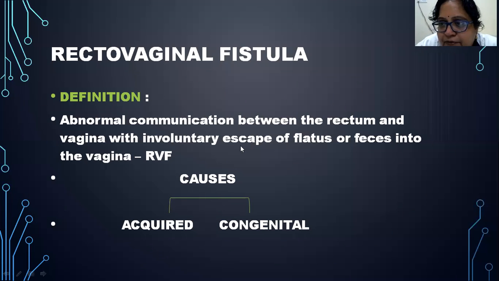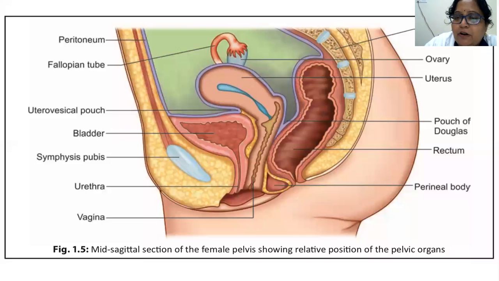The causes for rectovaginal fistula can be either acquired or congenital. Acquired causes are mostly because of trauma or injury. So now we will see how there is an injury to the rectum. This is the rectum. In the anterior upper one third, what is there in front of the rectum? There is the pouch of Douglas. In the lower one third is the perineal body, and behind is the sacrum. This is the curvature of the sacrum.